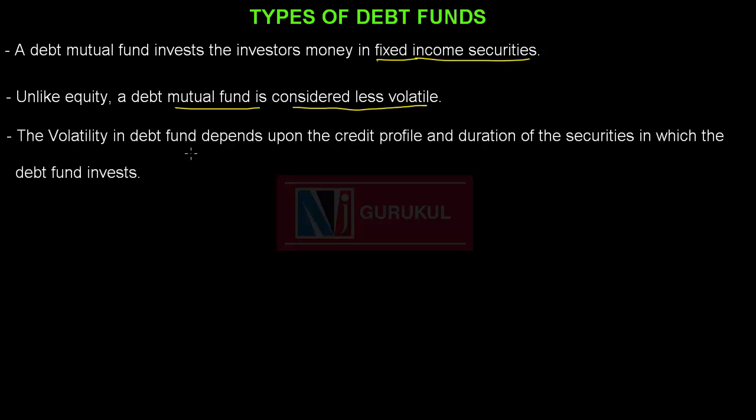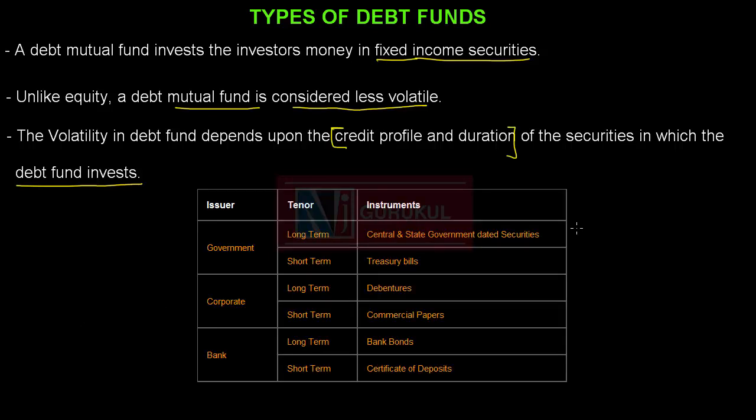The volatility in the debt funds depends upon the credit profile and the duration of the securities in which the debt fund invests. For example, a long-term debt fund will be more volatile than short-term debt fund. Now let us see some categories of debt instruments in which the debt mutual fund invests. A debt mutual fund can invest in central and state government rated securities, treasury bills, debentures, commercial papers, bank bonds,